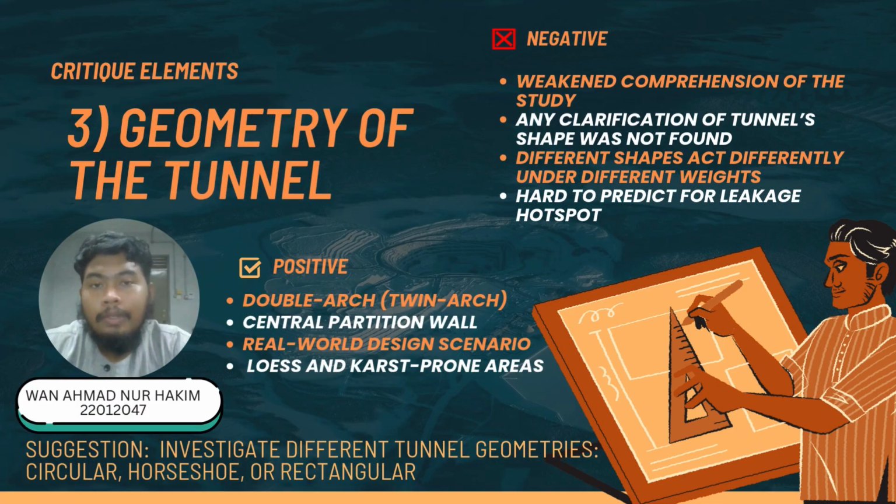Lastly, the element that we want to critique from this paper is the geometry of the wall. From the positive side, the researcher selected the double arc twin tunnel with a center partition wall, which is an actual real-world design scenario. In most cases in China, the tunnel has been constructed in a loose and karst-prone area, which shows the relation between the tunnel, acidic water, and the hydrochemical interaction within the ground.